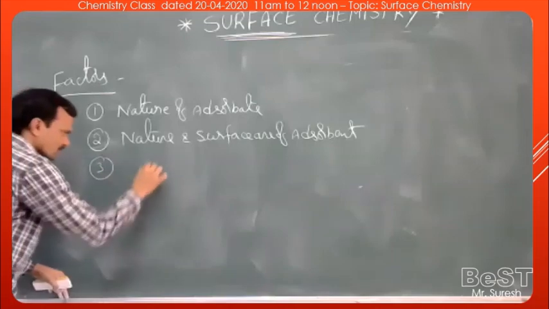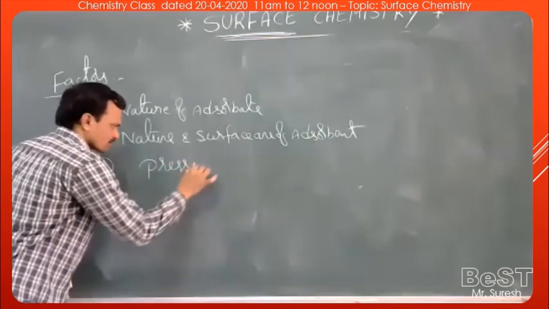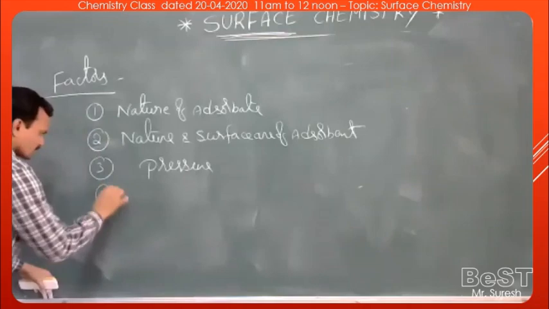And the third one is pressure, and the fourth one is temperature.